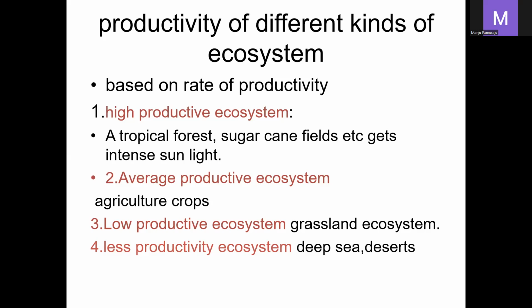So these are the different ecosystems classified based on production. The ecosystem which produces high quantities is called a high productive ecosystem, producing approximately 2.4 kg per meter square per year. Average productive ecosystems produce only 1 to 2 kg per meter square per year. Less productive ecosystems produce 200 to 1000 grams, and low productive ecosystems produce only 200 grams per meter square per year.